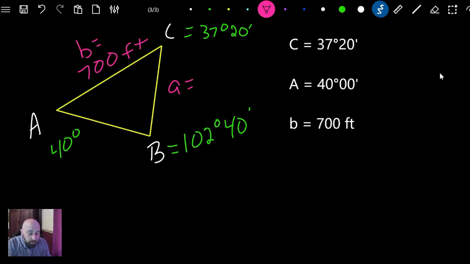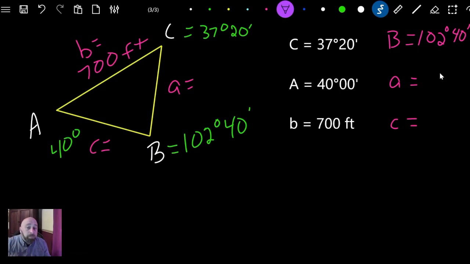And we're looking for C. Okay, so we already found angle B. It was 102.4, 102°40'. And then we're looking for side A and side C. Plug it into the formula, plug it into your calculator. That easy. We should be able to do this.